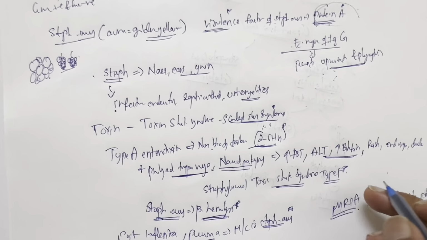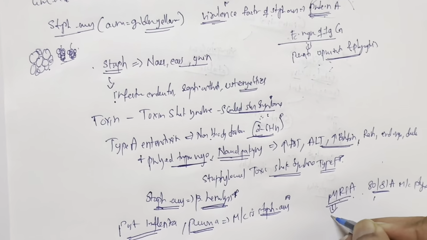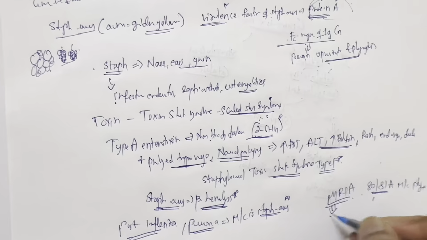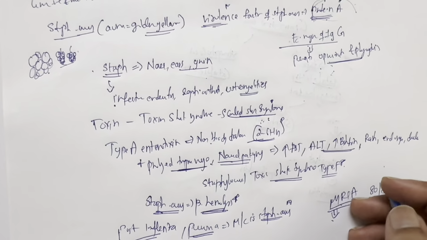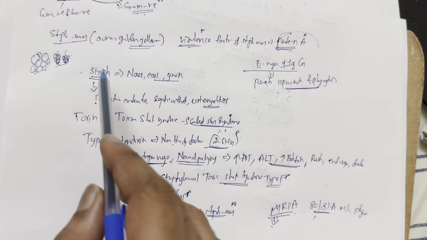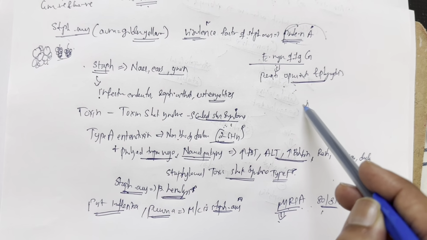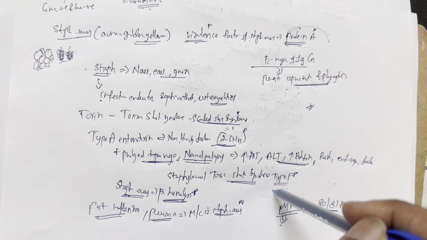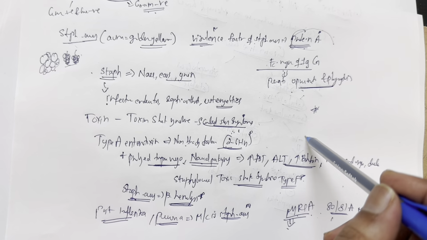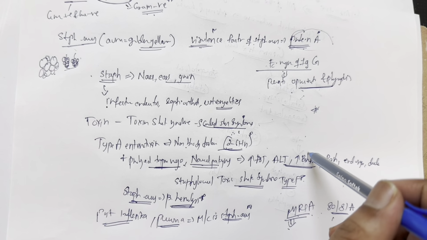Why you need to know about MRSA is because MRSA causes community acquired infections which are very serious in healthcare. To summarize, this is about all you need to know about Staph. I'm sure if you know these points I mentioned here, you'd be answering most of the questions about Staph aureus. And that's it about Staph aureus. Let's discuss